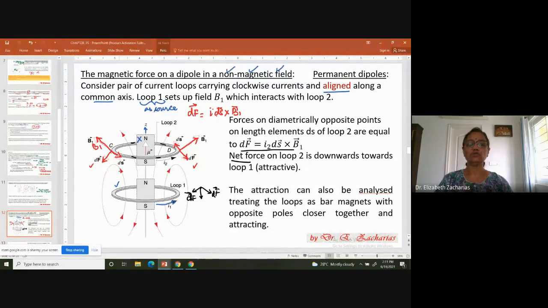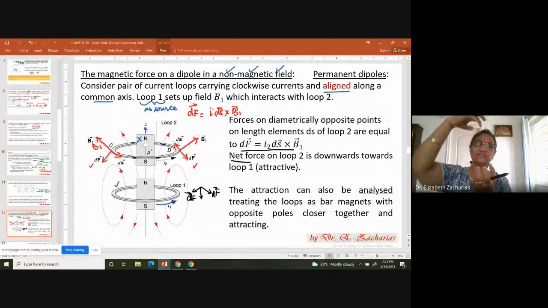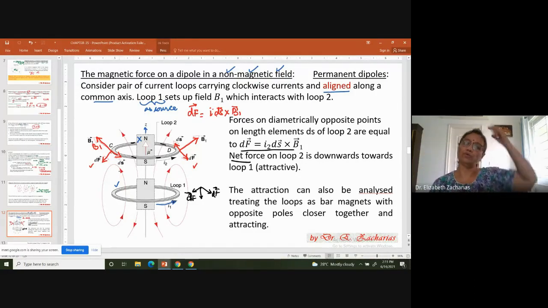Okay, so whatever we have done here is an explanation for ferromagnetism. Ferromagnets get attracted to a magnetic field. So the first loop behaves like a magnet. The second loop is your material, which is getting attracted to loop 1.